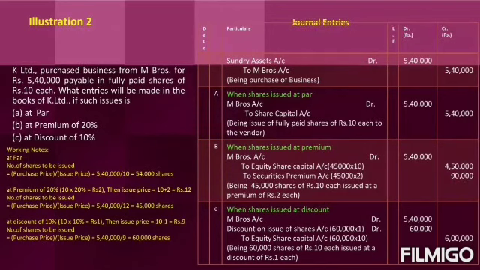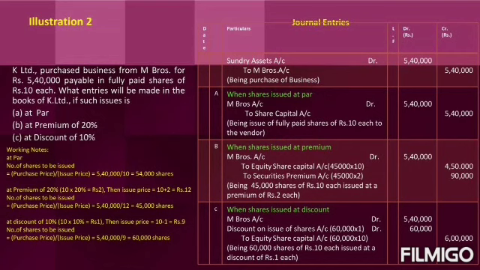So if the shares are issued at premium, the entry is M Brothers account debit, that is 5,40,000, which is the amount due to M Brothers. To equity share capital account, the number of shares issuing is 45,000. Original value of the share is 10 rupee. Then 4,50,000. Securities premium account credit. 45,000 is the number of shares into 2 rupee is the premium amount. 90,000 will go to securities premium account.